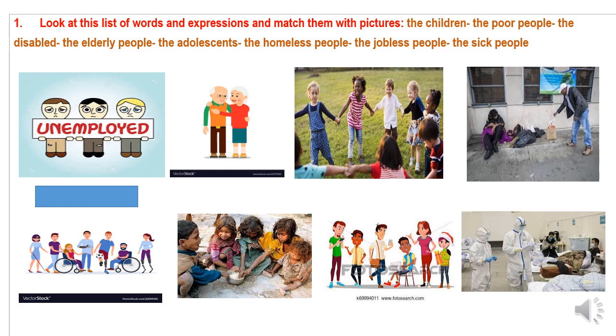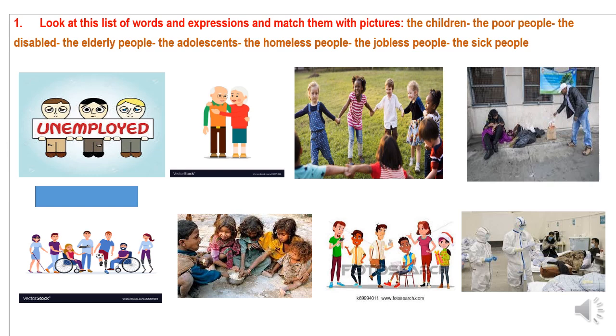I'm going to read the words for you first. The children, it's clear. The poor people are people without money, and the opposite is rich. The disabled people, what do we mean by disabled people? It means handicapped people, people unable to use a part of their body.